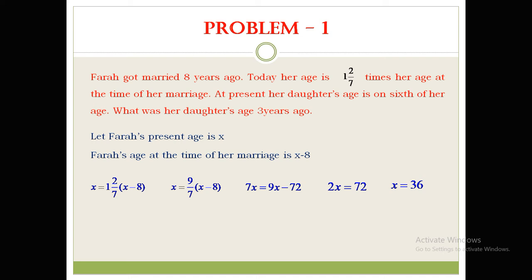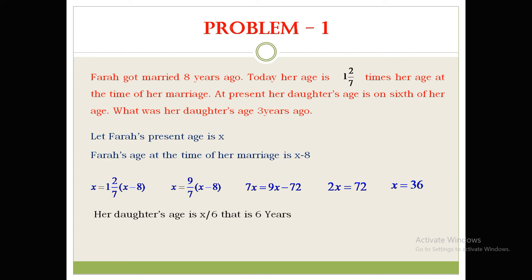What next? At present her daughter's age is 1/6 of her age. That means her daughter's age is x by 6, where x is 36. So her daughter's age is 6 years. But what is our problem?